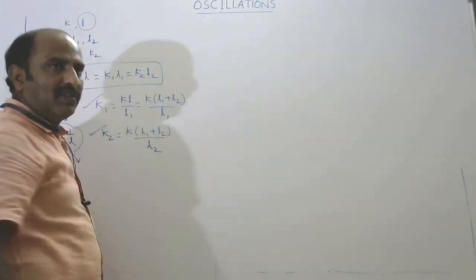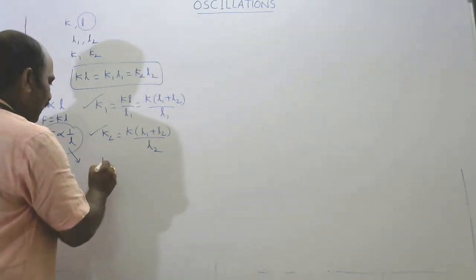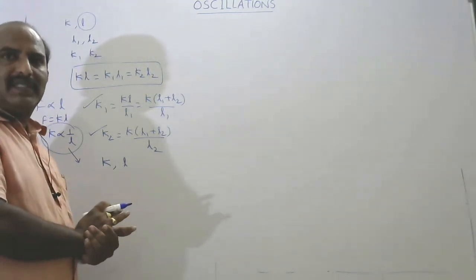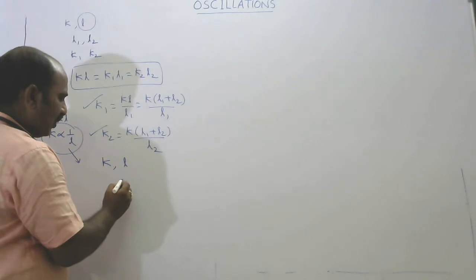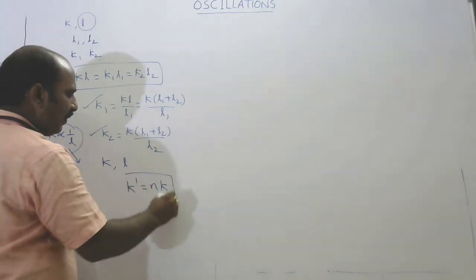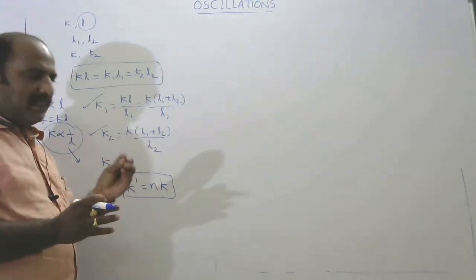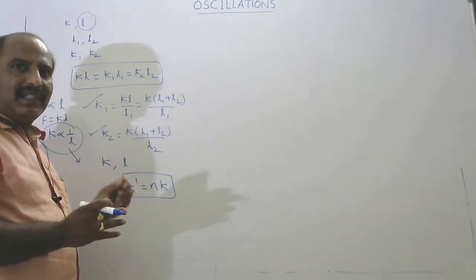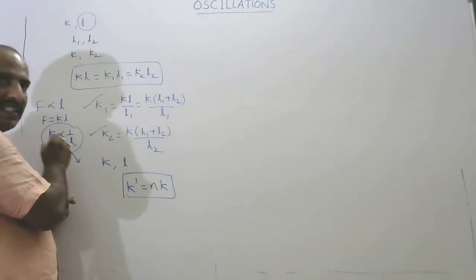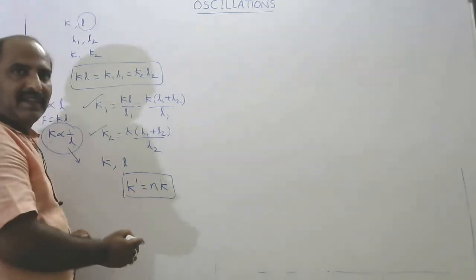From this condition, suppose a spring of force constant K and length L is cut into n equal parts, then the force constant of each part is n into K, because the length is decreased. The wire is cut into n equal parts, that means each part's length is decreased. That's why the force constant is increased, because they are inversely proportional. So each part's force constant is now n times K.